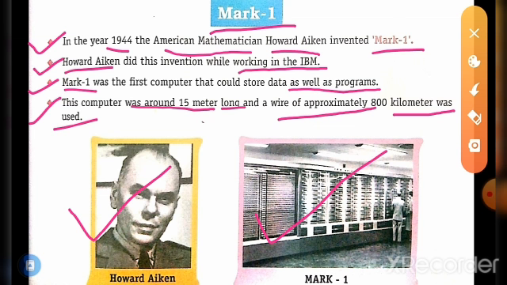Okay, now little description about Mark 1. Mark 1 computer was an electronic machine. The Harvard Mark 1 was an electromechanical computer developed by Howard Aiken at Harvard University and built by IBM in 1944. The computer was 55 feet long, 8 feet high and weighed 5 tons. It provided vital calculation for the US Navy during World War II and was the first of a series of computers designed by Aiken.